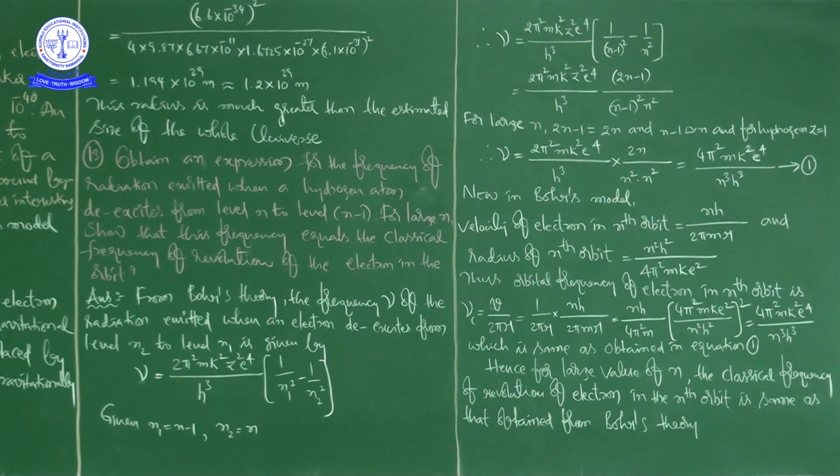From Bohr's theory, the frequency nu of the radiation emitted when an electron de-excites from level n2 to level n1 is given by this formula: nu is equal to 2 pi square m k square z square e power 4 divided by h cubed, into 1 by n1 square minus 1 by n2 square. This is a general formula. But according to this question,